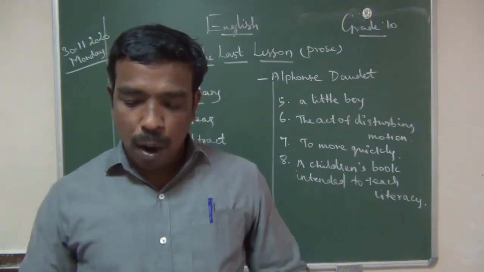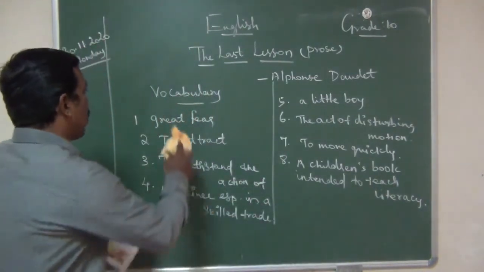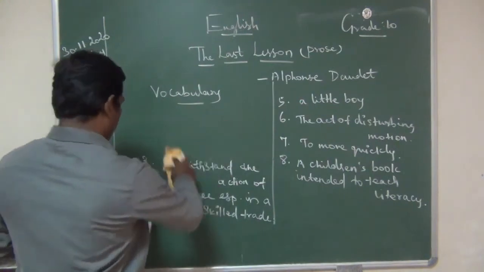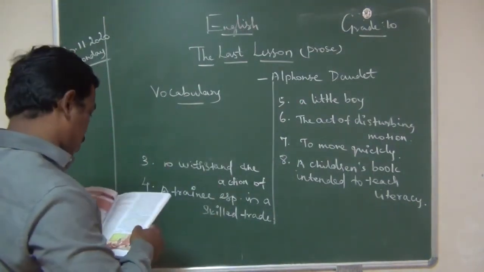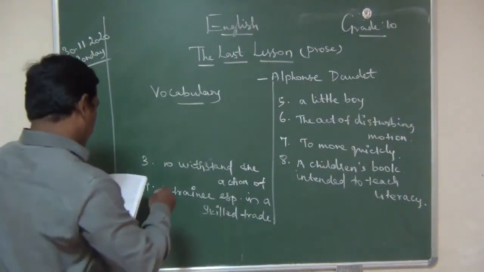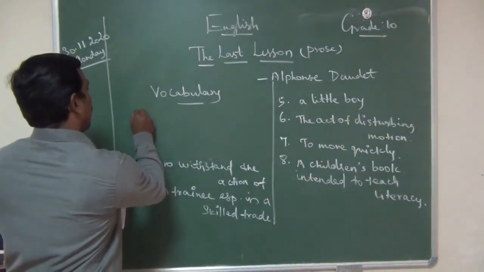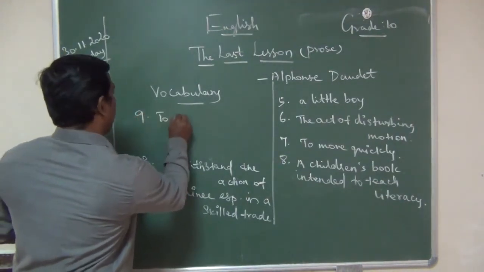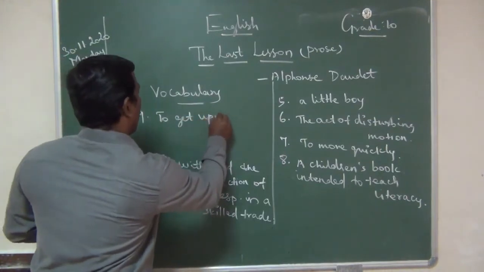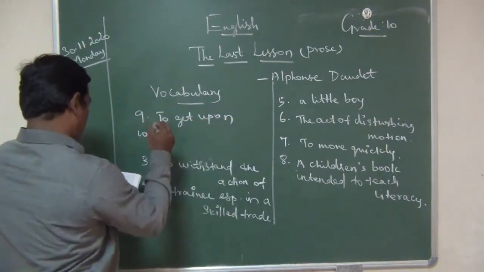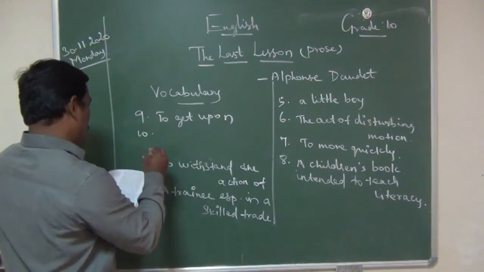Mounted means, write the meaning of mount: to get upon. M. Hamel, to get upon. Then grave means low in pitch.